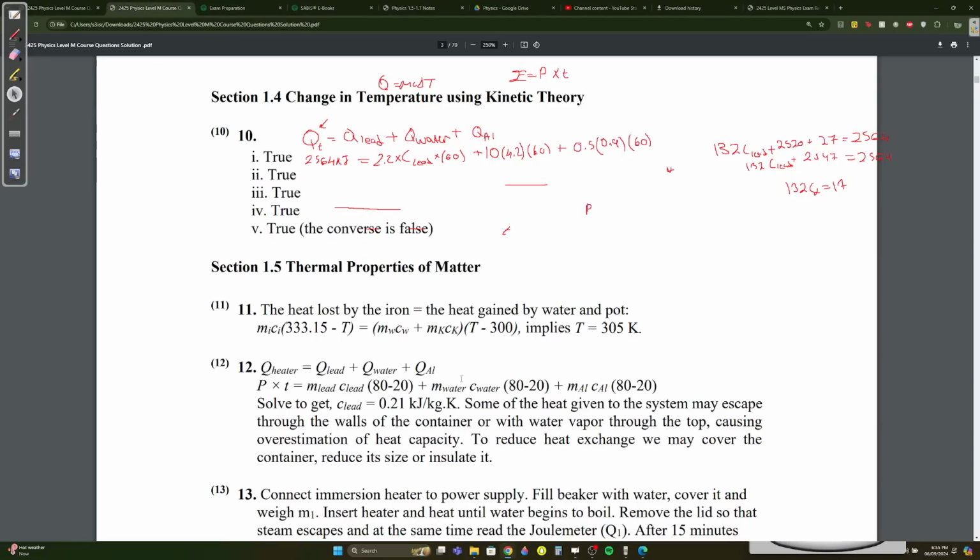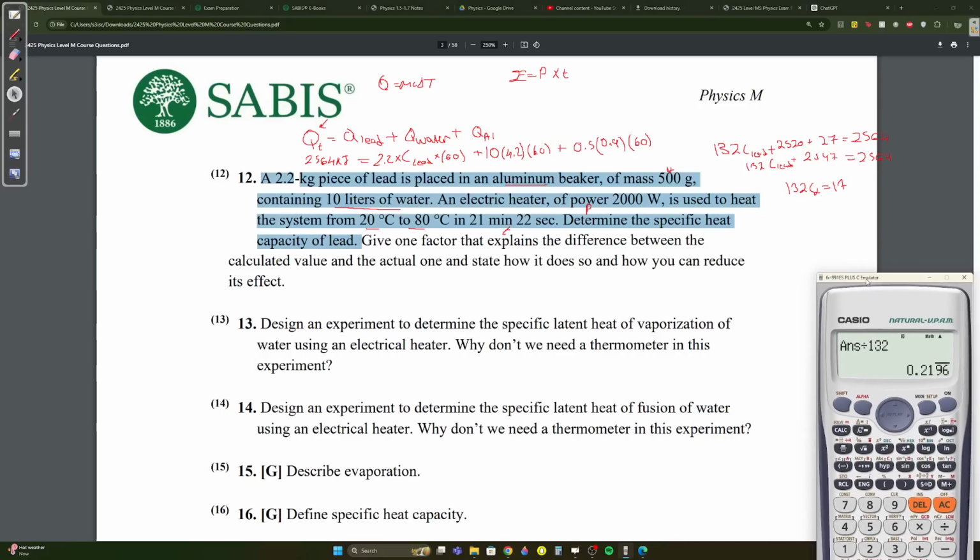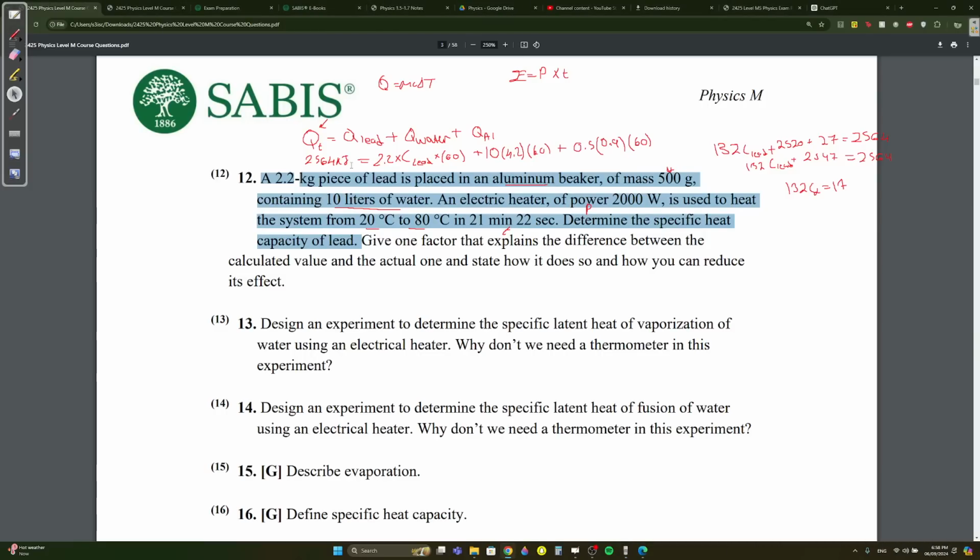Let me see here. Okay, so after taking a look at it for a bit more, they used the C of water in the solution as 4.18, which is common. People will do that. But it's not my mistake.